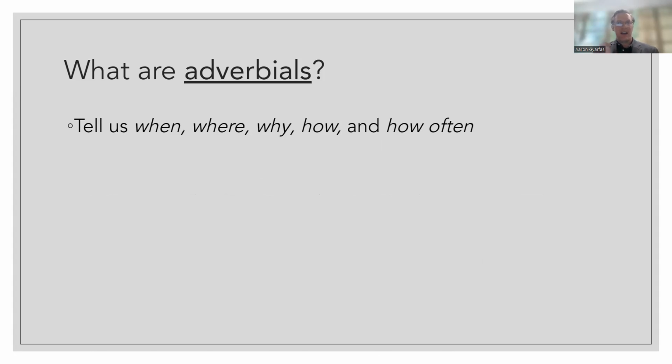Okay. Adverbials do the same thing that adverbs do, right? They modify verbs. So in those last two examples we saw, the adverb phrase very quickly tells us how. And we saw the adverb phrase yesterday. That tells us when. Adverbials have the same function. They can tell us when or where an action happened, why or how, or they can give us the frequency and tell us how often. Adverbs themselves can usually perform some of these functions.